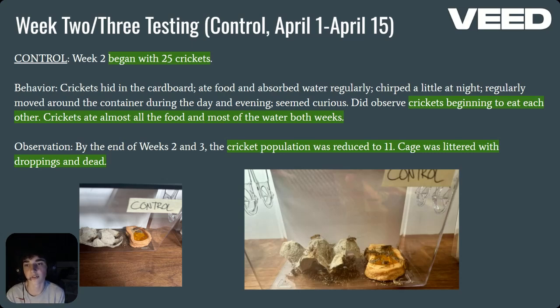Weeks 2 and 3 testing, control. This is also April 1st through April 15th. Week 2 in control began with 25 crickets. The major observation was that they began to eat each other and they ate almost all of the food and water both weeks, unlike the experimental group, who didn't eat almost any of their water or food. By the end of week 3, the control population was reduced to 11 and the cage was littered with droppings and dead crickets.